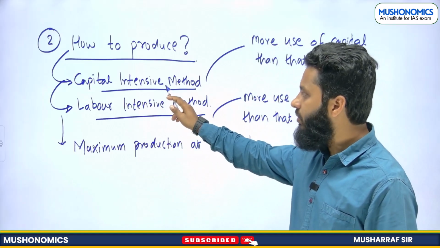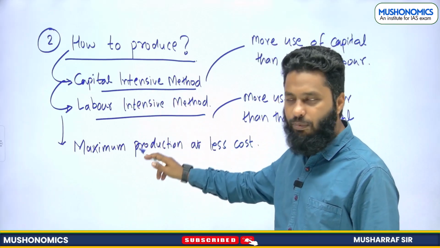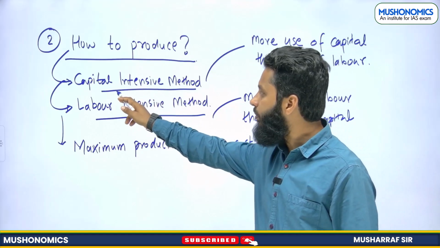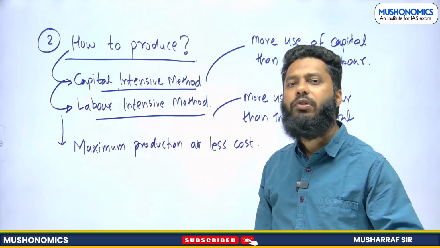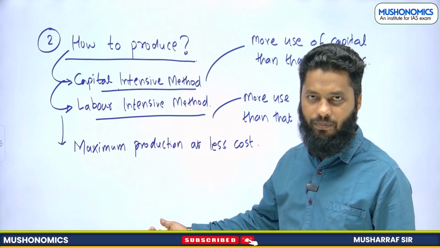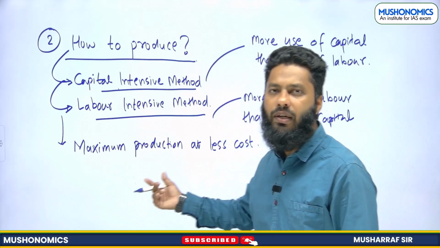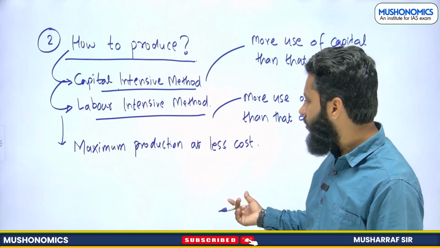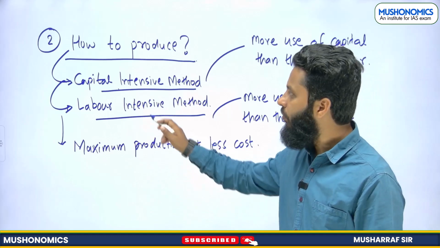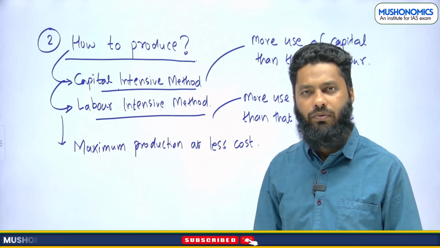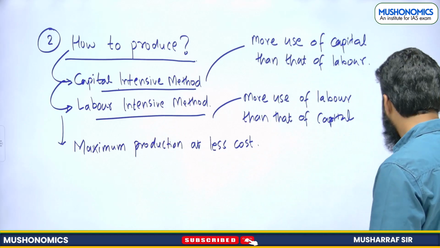How to produce talks about two subtopics, capital intensive method or labor intensive method. Which method we should follow for production? Maximum production, less cost. So less cost and maximum production, this will be our guiding principle while deciding on how to produce, right? Now, the next question.